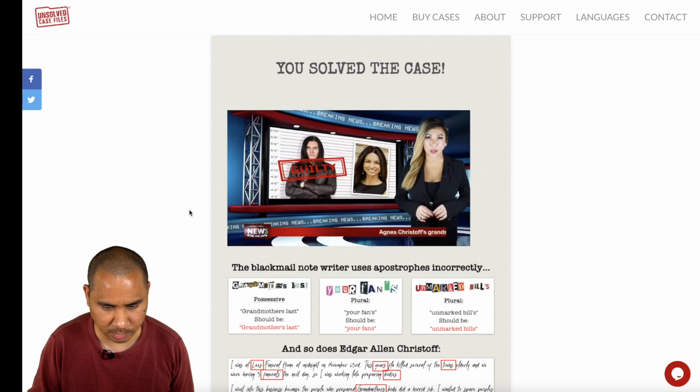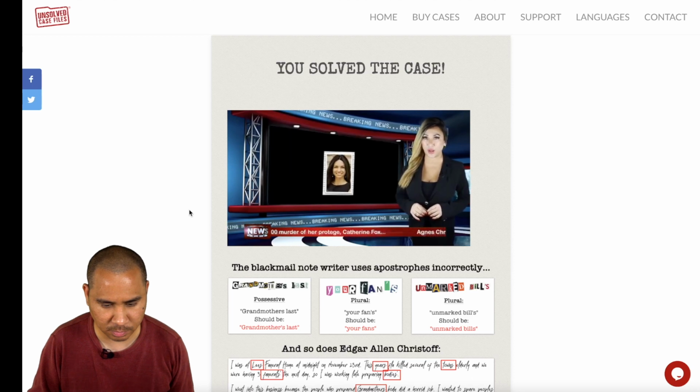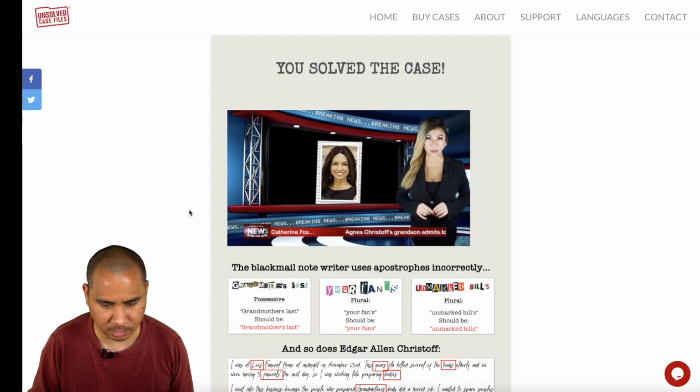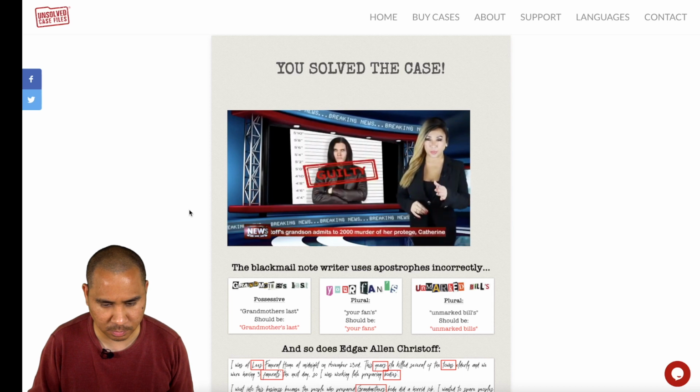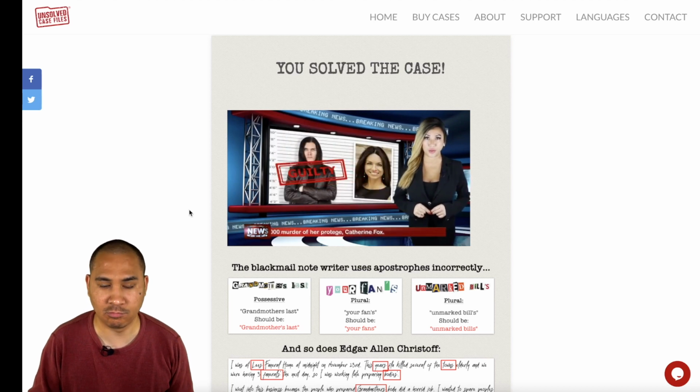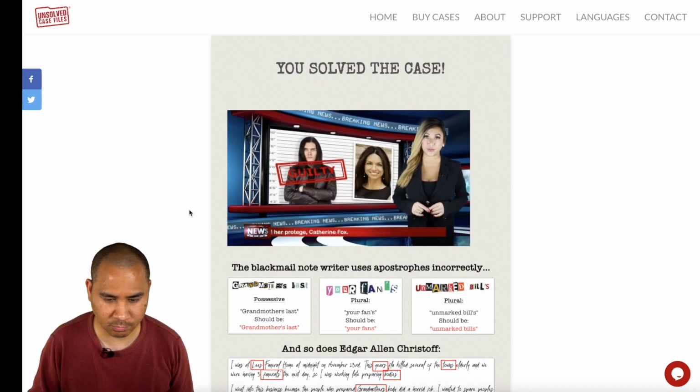Tonight's top story, a cold case murder from nearly 2 decades ago has finally been solved. Edgar Kristoff, a grandson of murder mystery writer Agnes Kristoff, has confessed to murdering Catherine Fox on November 3, 2000. According to police, a private investigator tipped them off to a similarity between the writings of Mr. Kristoff and a blackmail note written to the victim the day she was murdered. We'll have more on this story as it develops.